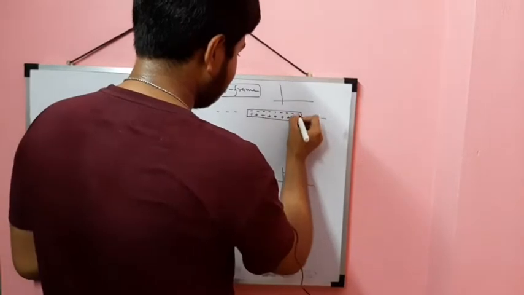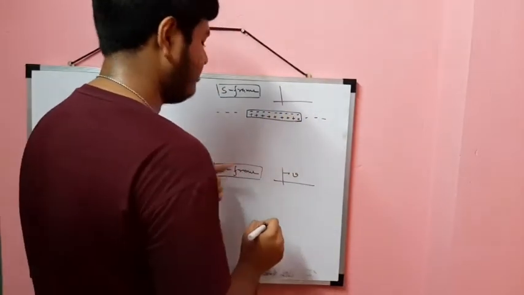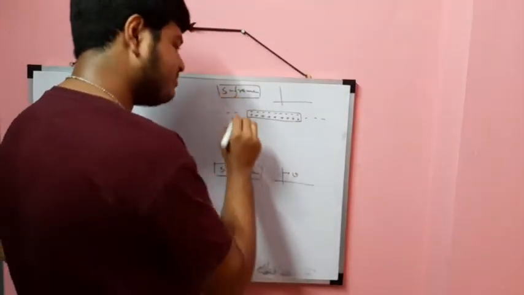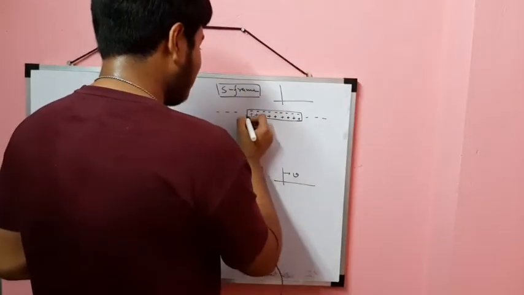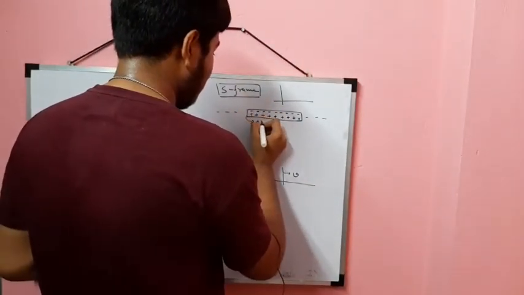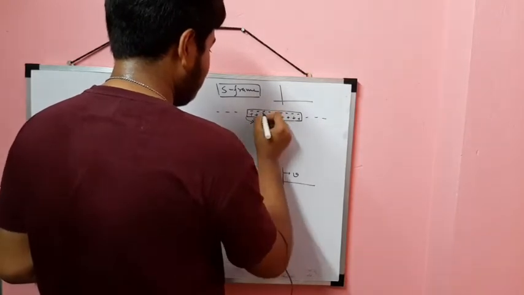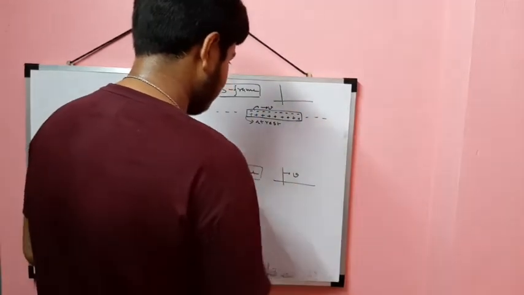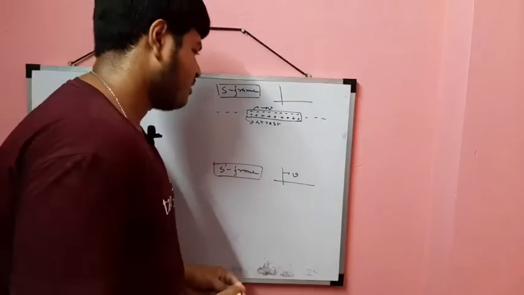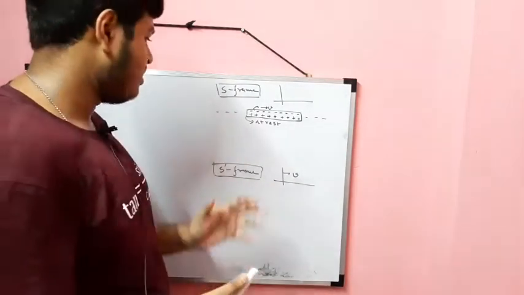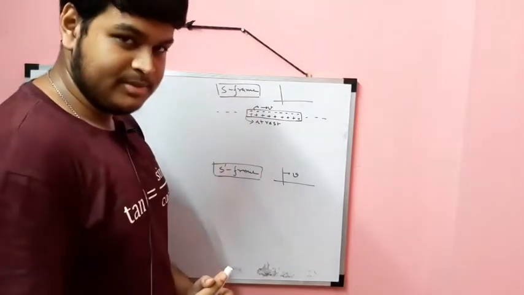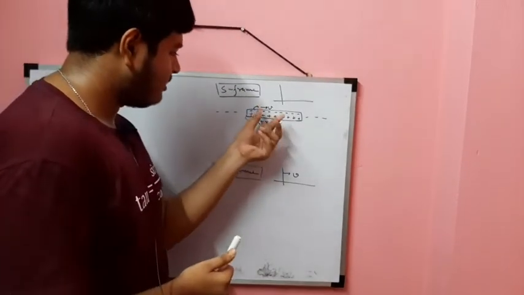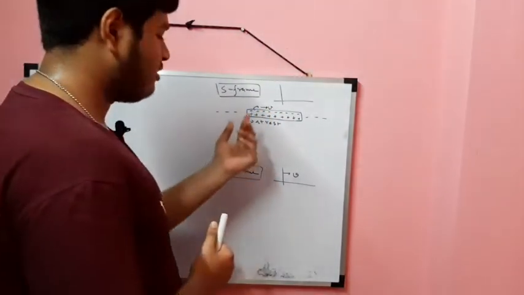I represent the cations as plus and the free electrons as negative signs. Now in the S frame the cations are at rest, and the electrons are moving with a velocity v in this direction. So the positive charges in the S frame are at rest and the negative charges are moving with a constant velocity v.